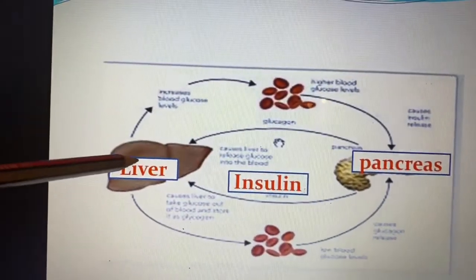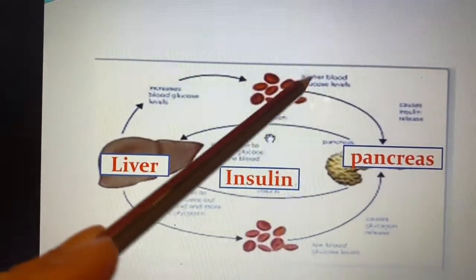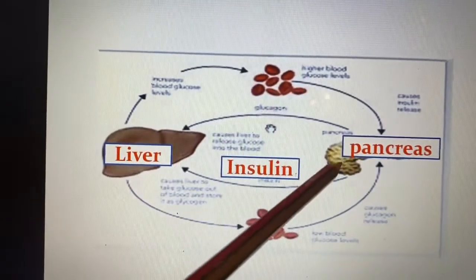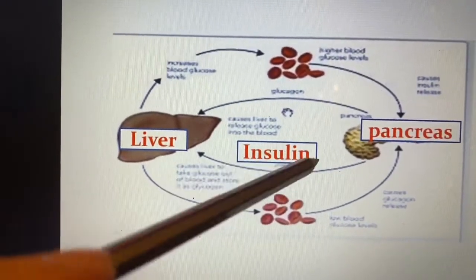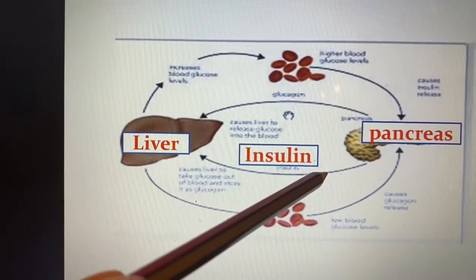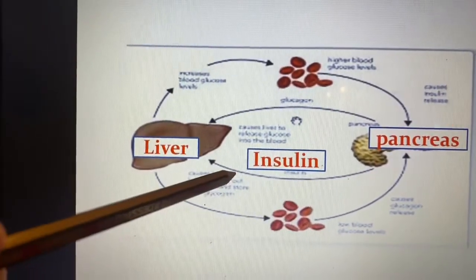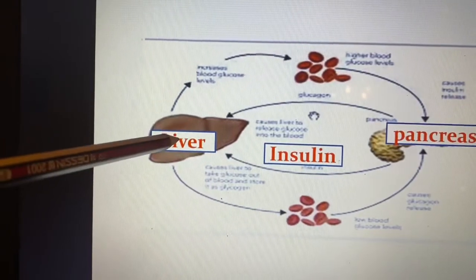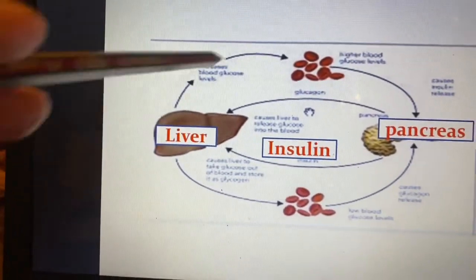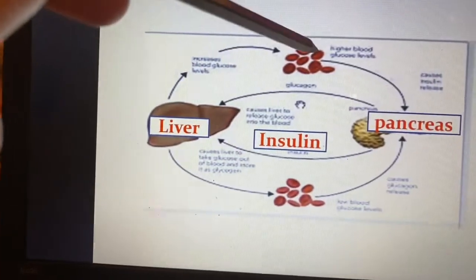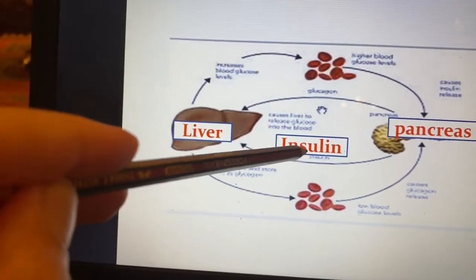Now, as you can see here, it says that a high blood glucose level will stimulate the pancreas to produce insulin. Insulin will change the glucose into glycogen, which is a fat that is stored in the liver. طيب هلا so this is a negative feedback. High glucose level will make low glucose level.